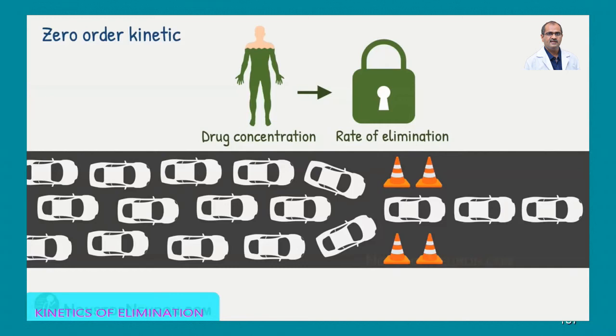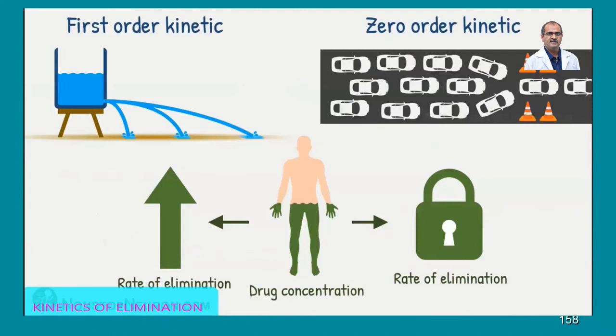Okay, read it one or two or three times so that you remember this example, or else you get confused. Here see once again, in first order kinetics, as the concentration goes on increasing, the excretion increases. Here, more and more concentration, more excretion. Whereas in zero order kinetics, even when the drug concentration increases, the rate of elimination remains locked, or constant. You got the example? Please remember this particular slide whenever you are writing in the examination, first order kinetics and zero order kinetics. Is it clear or any doubt?